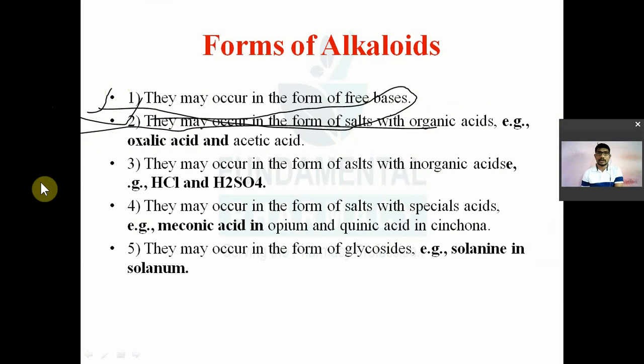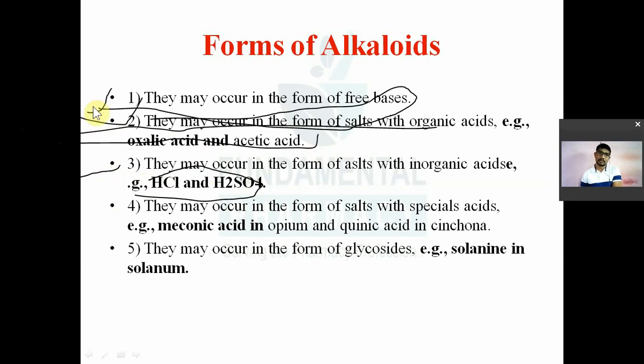Alkaloids may be present in the form of free bases, or they may be present in the form of salt of organic acid, for example, oxalic acid and acetic acid. Or they may be present in the form of salt of inorganic acid, for example, salt of HCl and H2SO4: morphine sulfate, morphine hydrochloride.